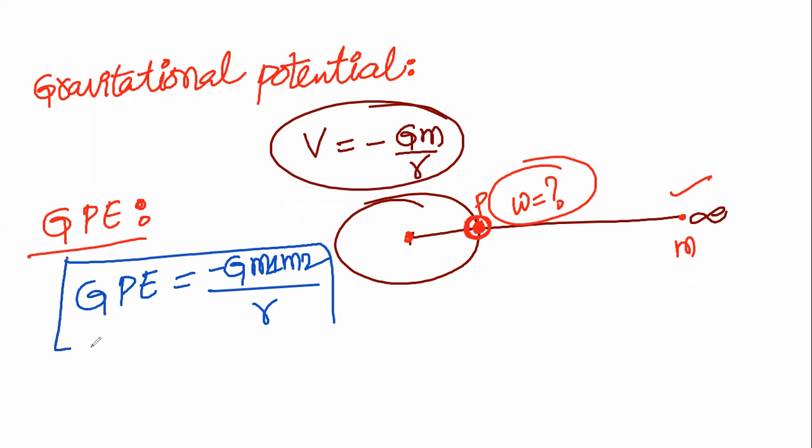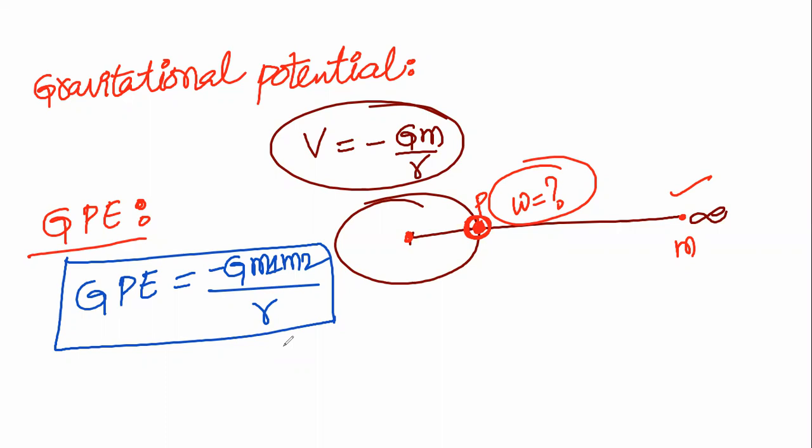Sir, earlier you have written r square. What about that? In the derivation, that r square will become r. If you do the derivation, then only you will understand why we have taken r instead of r square. Right? This is the gravitational potential energy.